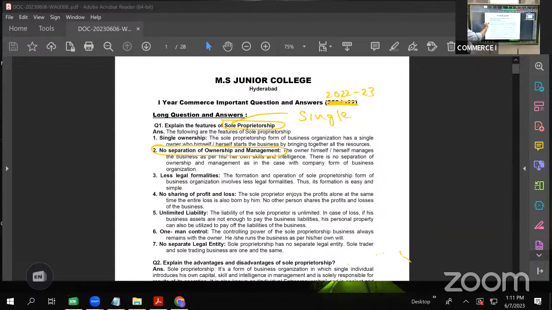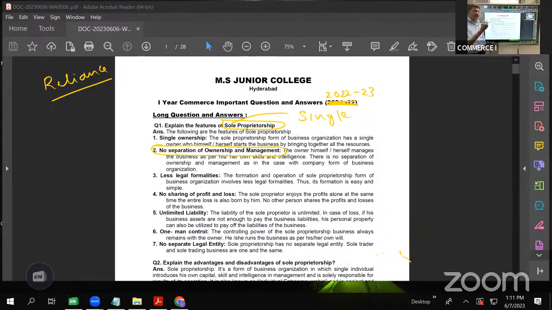If I want to give an example to make you understand, take any company. Let us say I talk about the Reliance company. Who is the owner? Let us say one of the owners is Mukesh Ambani.